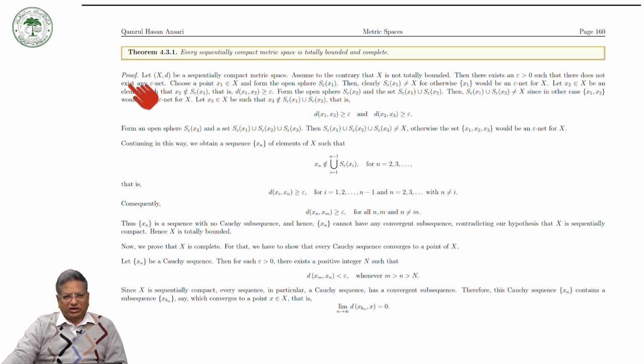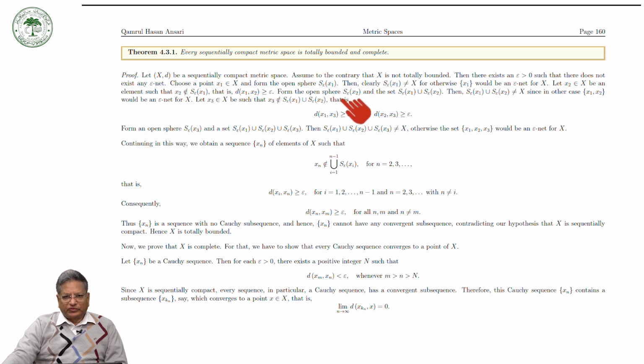But here we are assuming that X does not have any epsilon net. So would we have an epsilon net? This is not true. So let x2 be an element which is not in this open sphere, but it is in X, outside this one. That is to say, the distance between x1 and x2 is greater than or equal to epsilon.